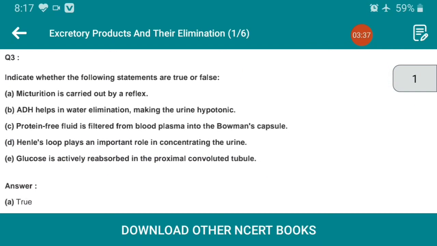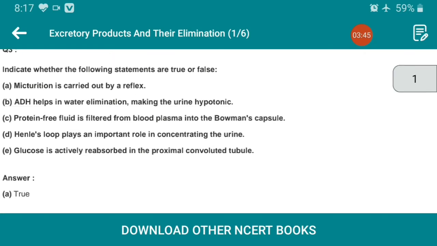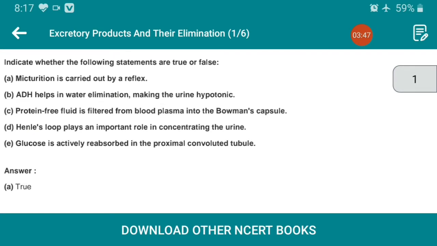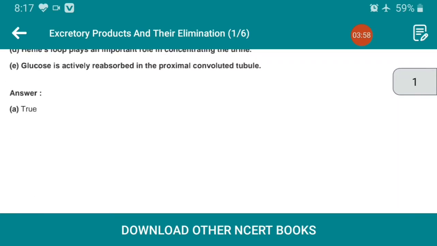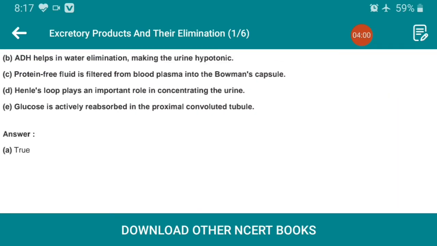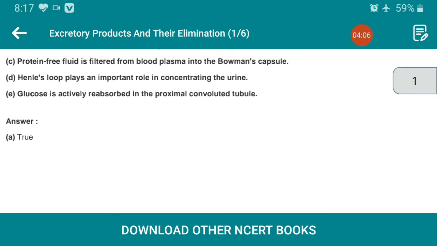Question number 3, indicate whether the following statements are true or false. Micturition is carried out by the reflex, it's correct. ADH helps in the water elimination, making the urine hypotonic, it's false. The protein-free fluid is filtered from blood plasma in the Bowman's capsule, it's true.